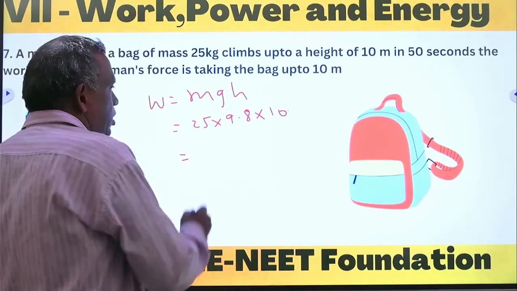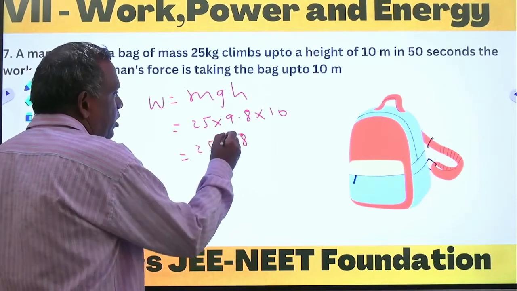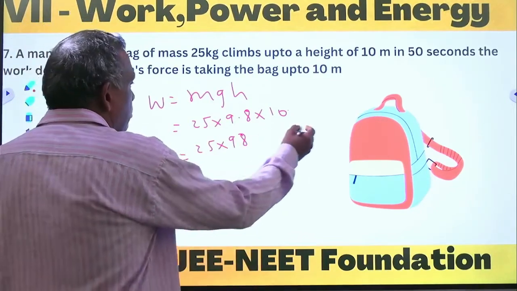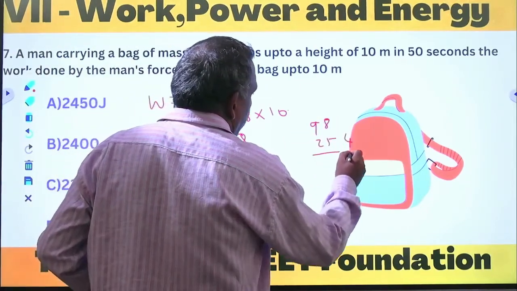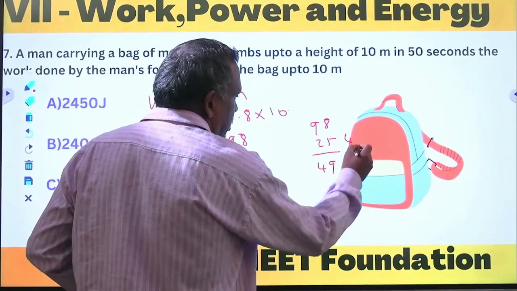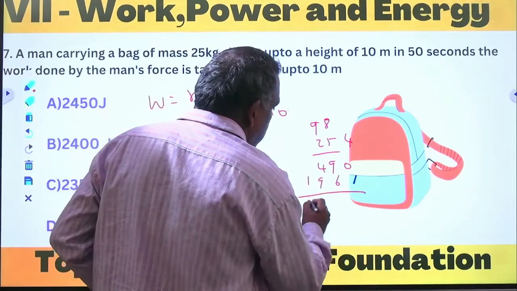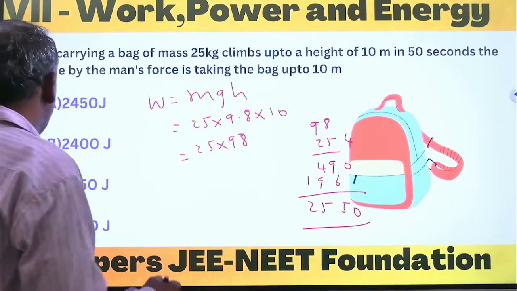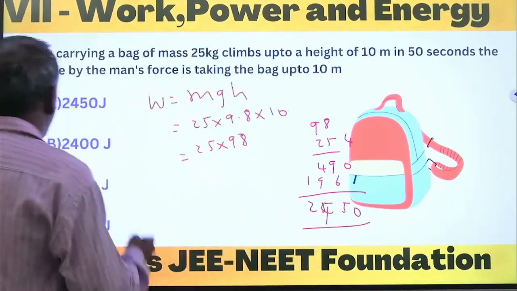So it is nothing but 25 into 9.8. If you multiply, that becomes 2450, sorry, 2450 joules.